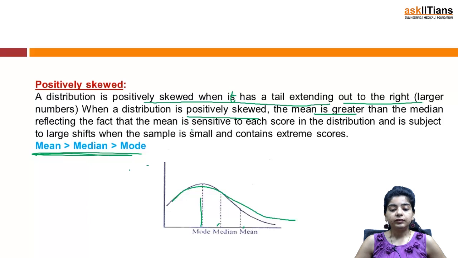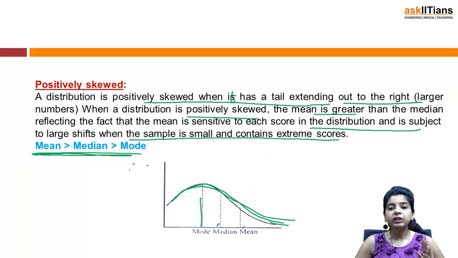That just means that mean is greater than median, reflecting the fact that the mean is sensitive to each score in the distribution and is subject to large shifts when the sample is small and contains extreme scores. You just need to remember, in case of positively skewed, you will have a curve of this form, the tail extending out to the right, and mean is greater than median is greater than mode.